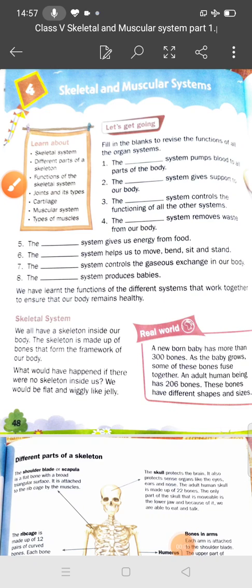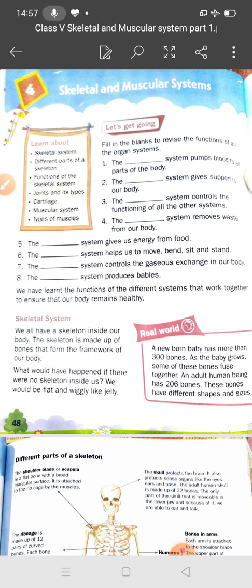Skeletal and muscular system. Student, we have completed chapter number 3, food and health. Now student, we will start the next chapter 4, skeletal and muscular system. In this chapter we will discuss the skeletal system, different parts of the system, function of the skeletal system, joints and their shape, cartilage, muscular system and types of muscles.